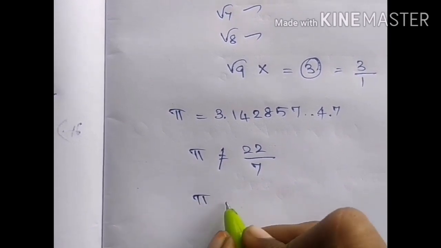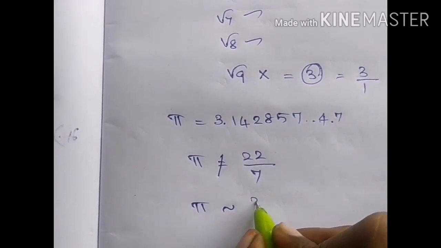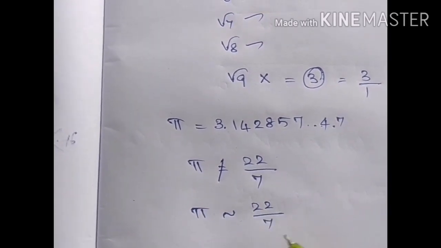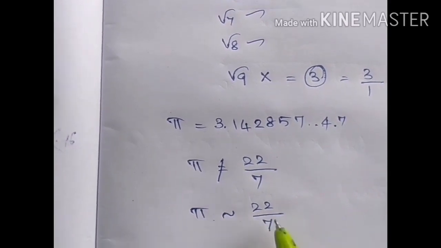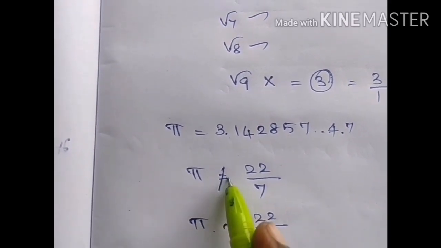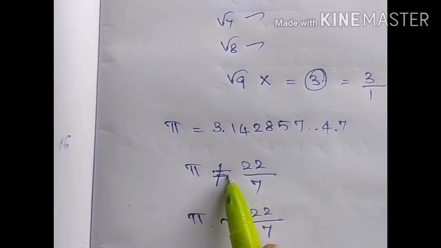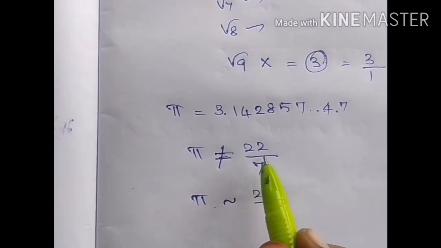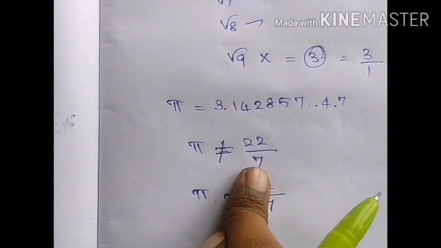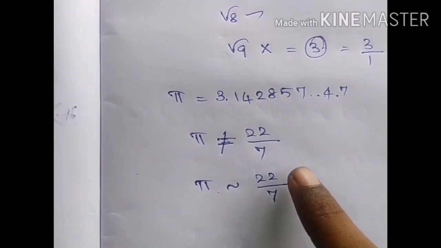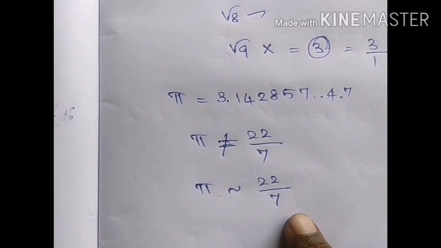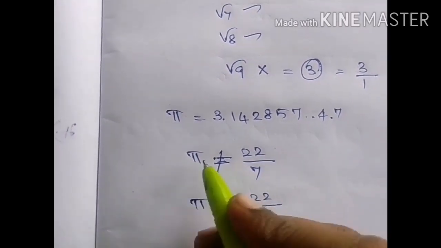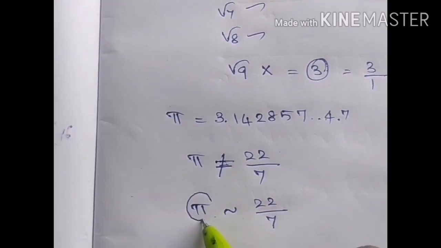The value of pi is equivalent to 22 by 7. That is, it is approximately equal to, not exactly. We cannot use the equal to sign between pi and 22 by 7 because its answer is not exactly 22 by 7. It is approximately equivalent to 22 by 7. That is why this is an irrational number.